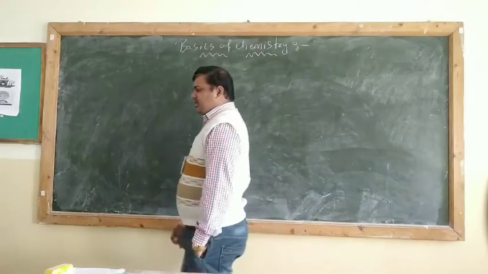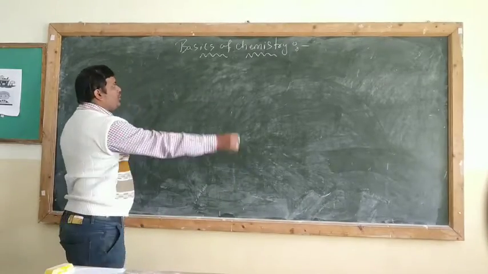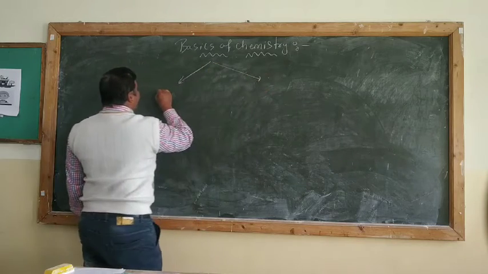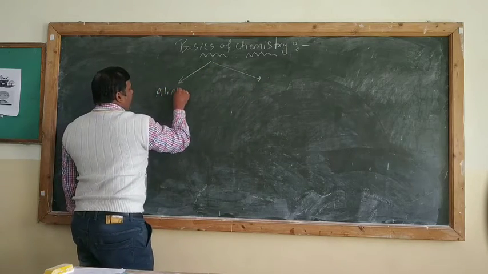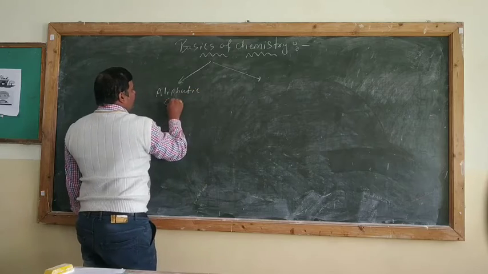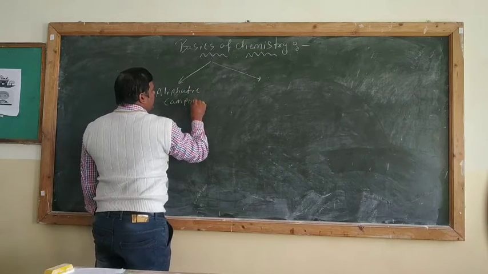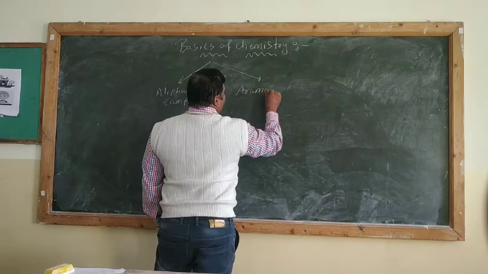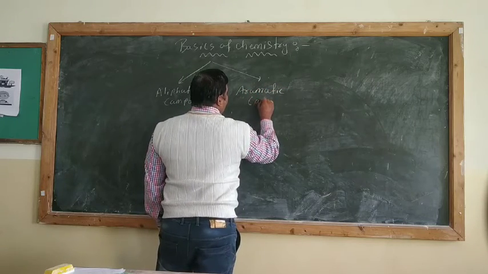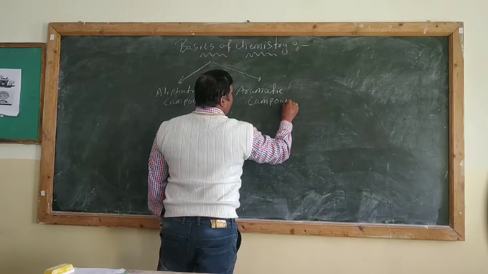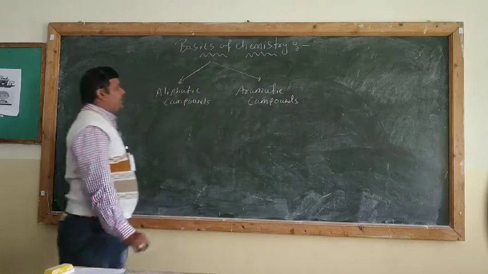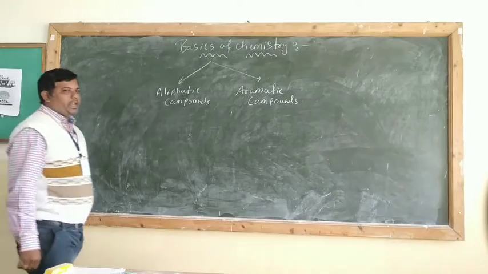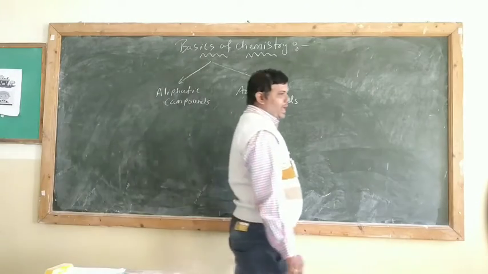So in today's lecture, we are going to talk about two kinds of compounds. You all can note it down: aliphatic compounds and aromatic compounds. Aliphatic and aromatic compounds. Okay. So this is a very important term in organic chemistry. What is aliphatic and what is aromatic?